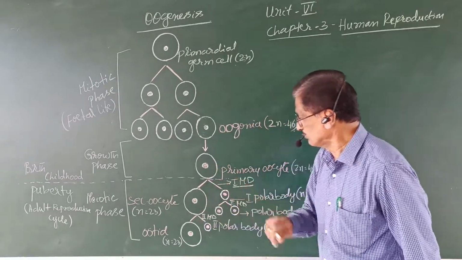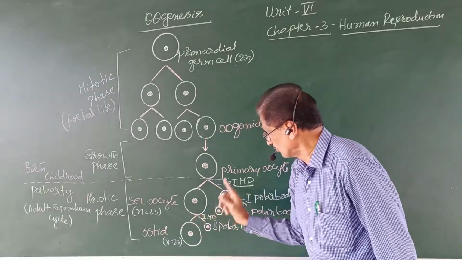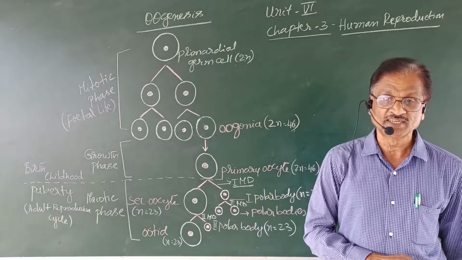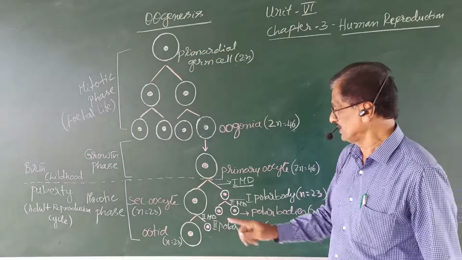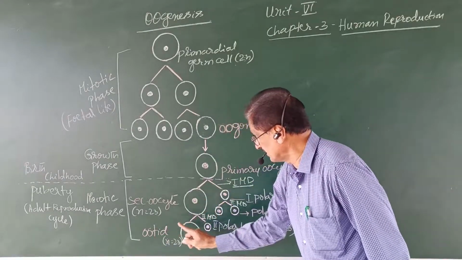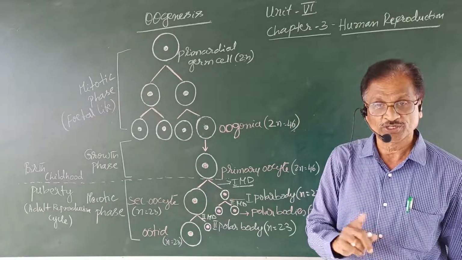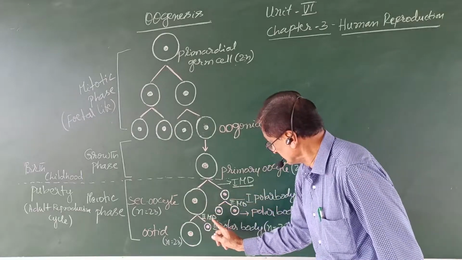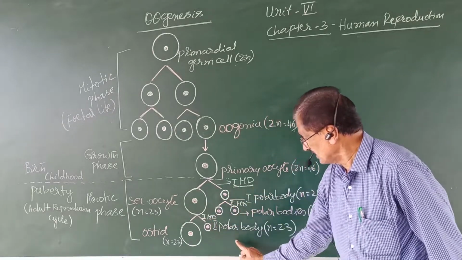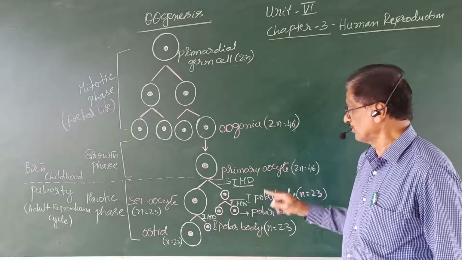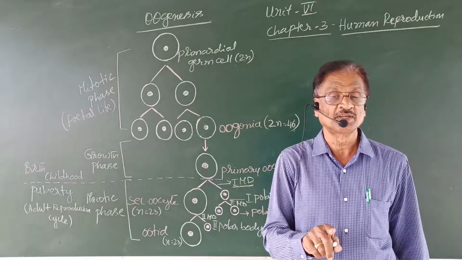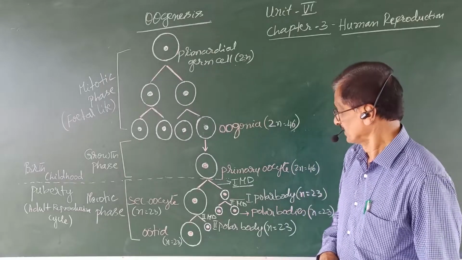The secondary oocyte then undergoes the second meiotic division, resulting in the formation of a larger haploid cell called the ovum, and a tiny cell called the second polar body, which is also haploid.